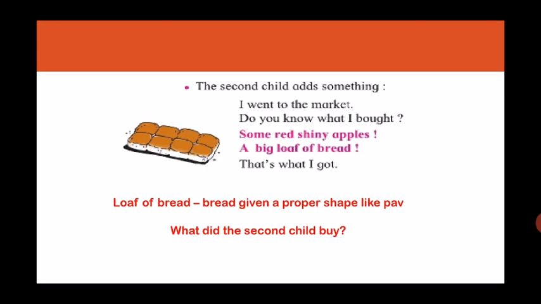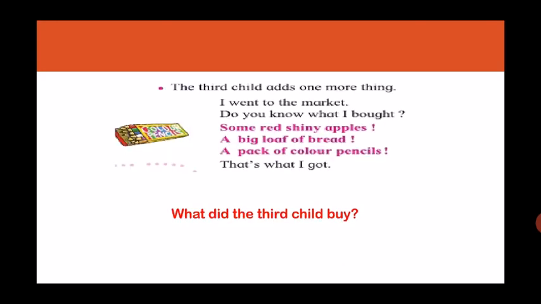Now, children, can you tell me what did the second child buy? Correct. The second child bought a big loaf of bread. I hope you are understanding how we are moving on. Now, you have to try out the third one along with me. The third child adds one more thing.